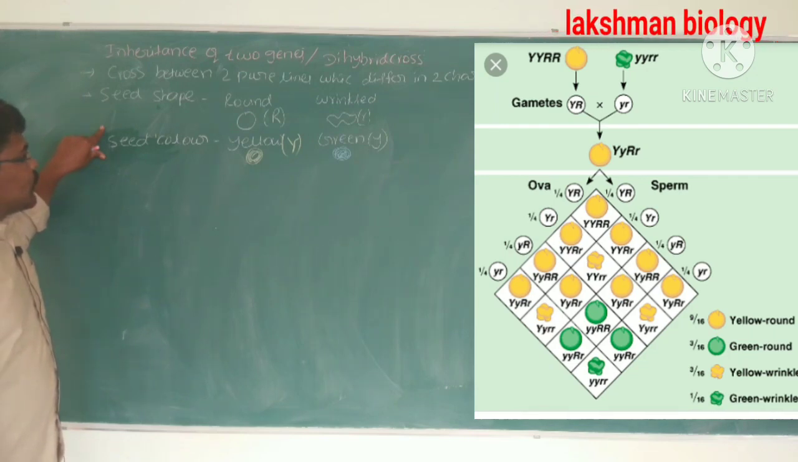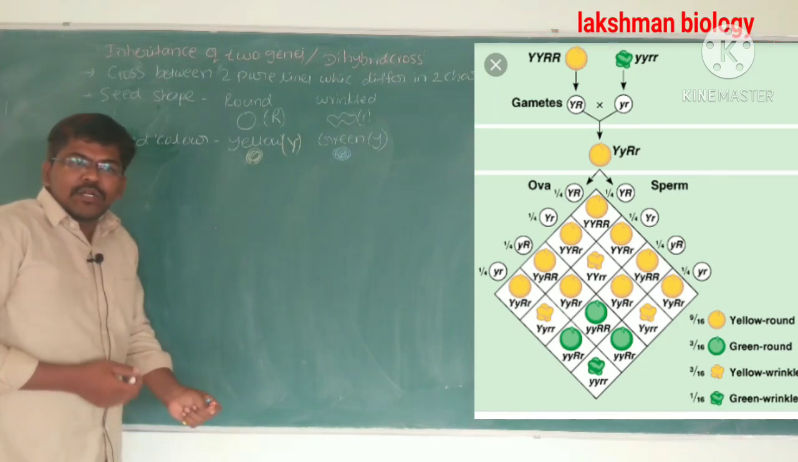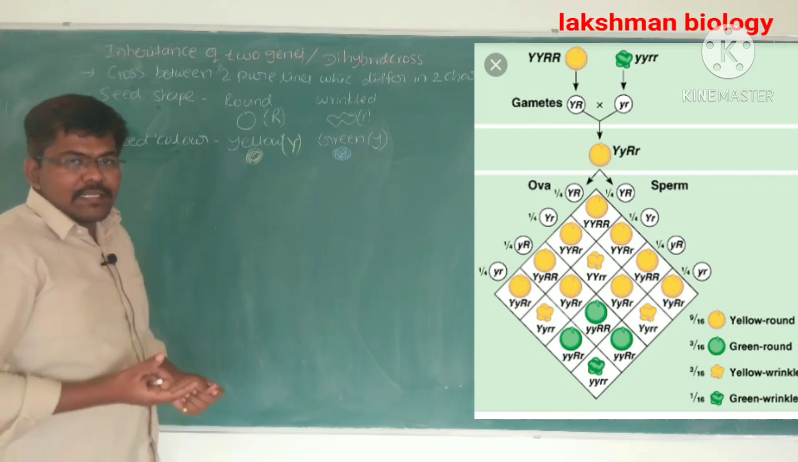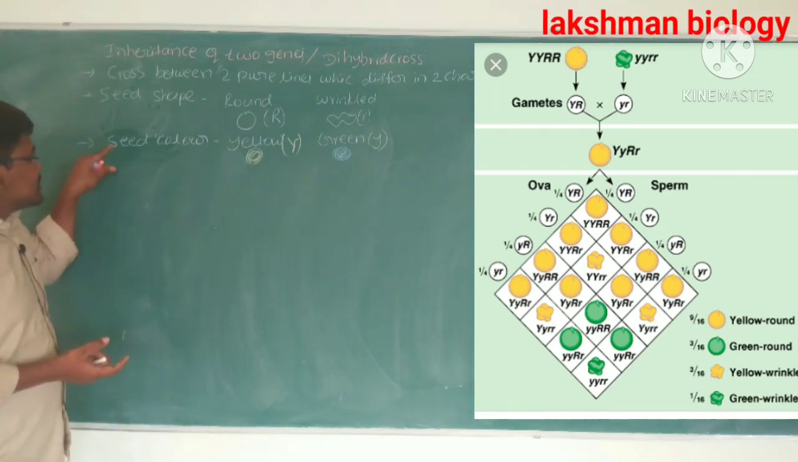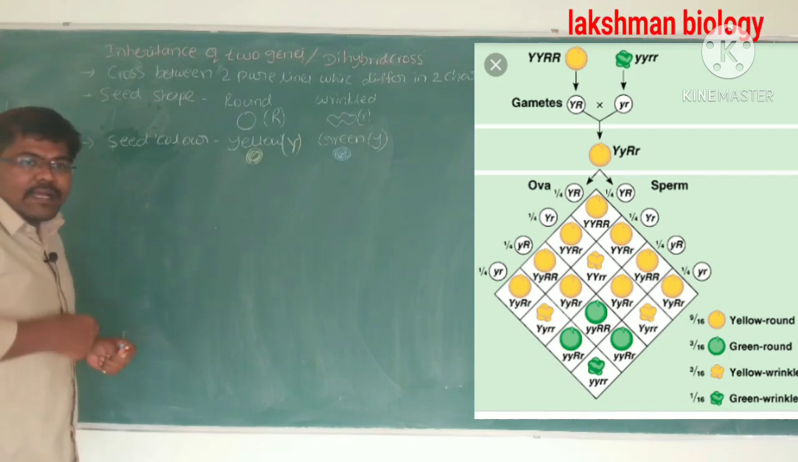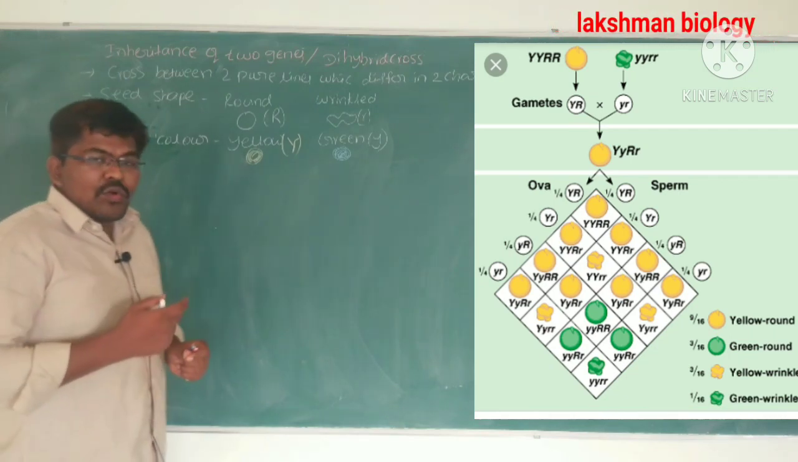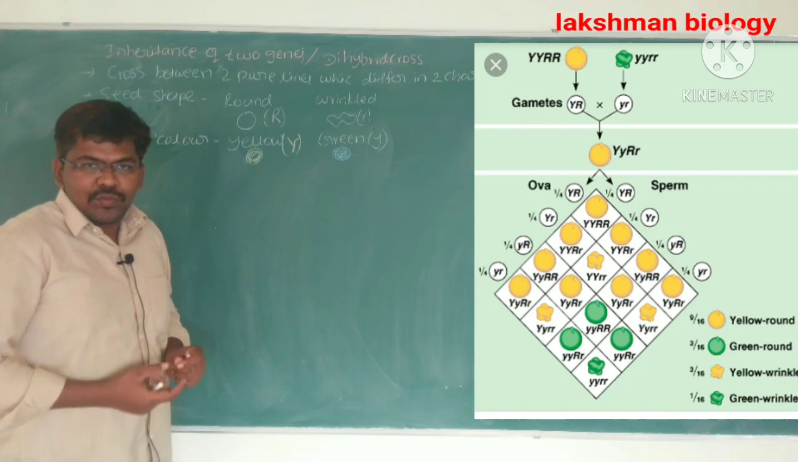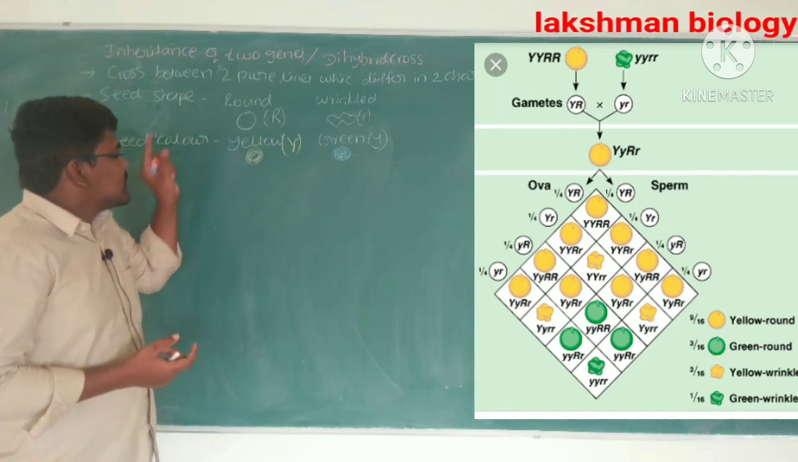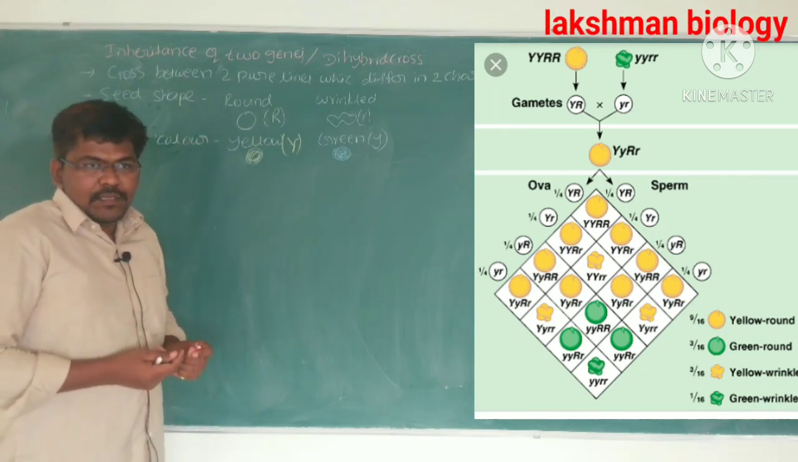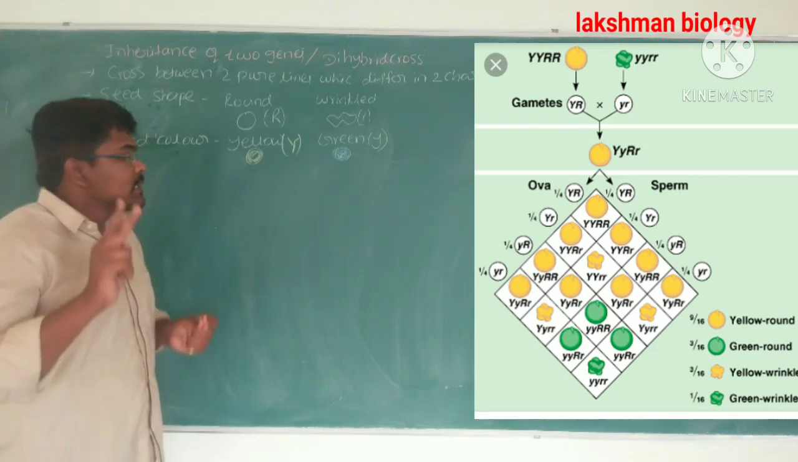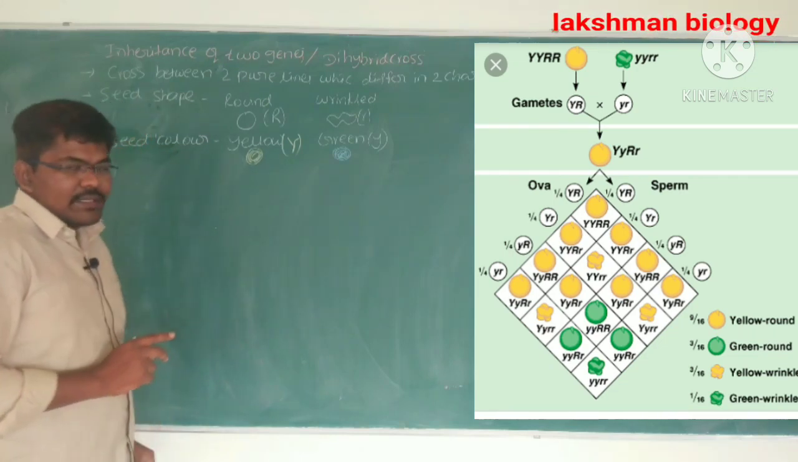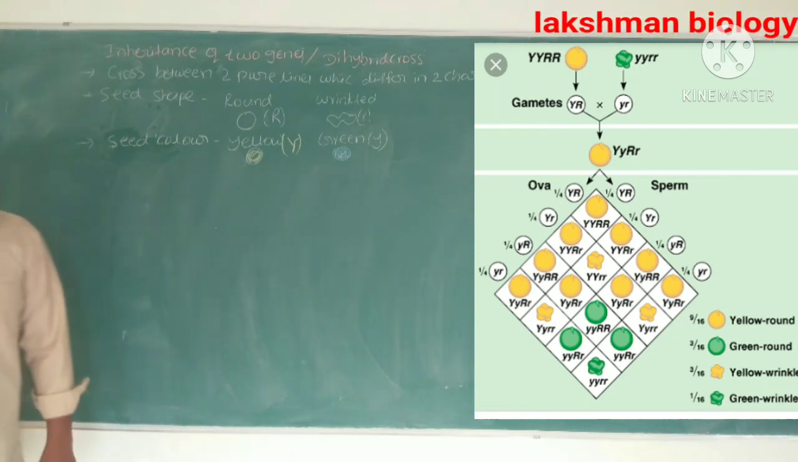He took a homozygous dominant plant for seed shape and seed color, and crossed it with a homozygous recessive plant for seed shape and seed color. He crossed two pure lines which differ in two characters. Those characters are seed shape and seed color. Okay, now we will see.